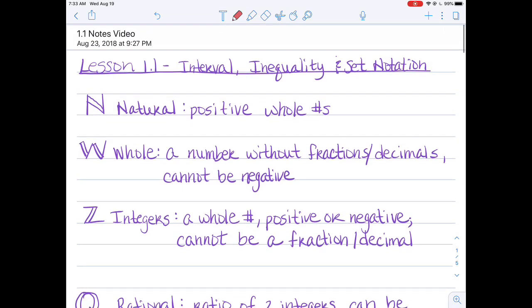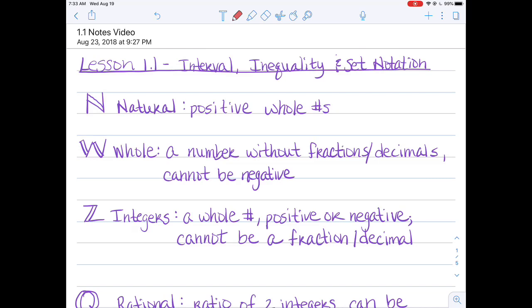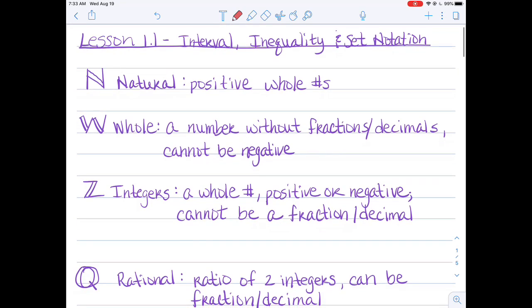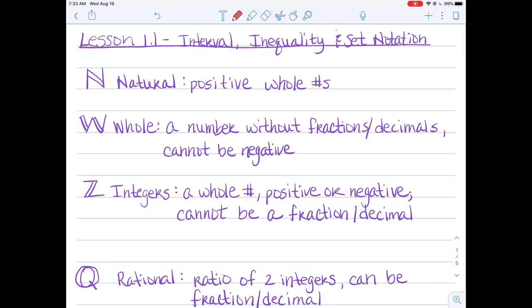Hi everyone, our first lesson in Algebra 2 is Lesson 1.1, Interval, Inequality, and Set Notation. You should already have these types of numbers written in your notes, and we're going to go over some examples of these numbers.